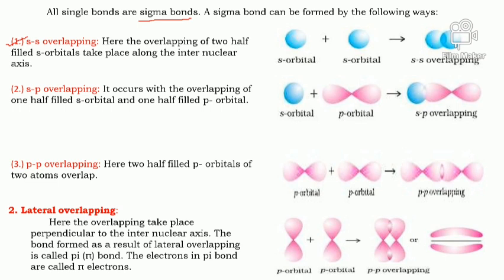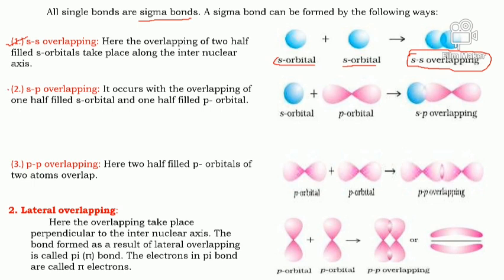So you can see in this picture, this is the first s orbital with one electron. This is another s orbital with one electron. Both the electrons should have opposite spin. When they interact and overlap with each other, the overlapping is called s-s overlapping.